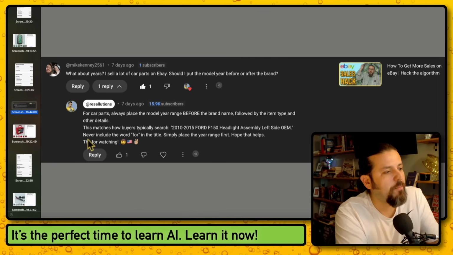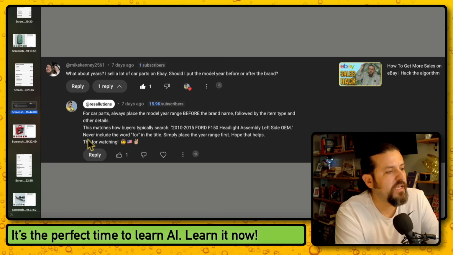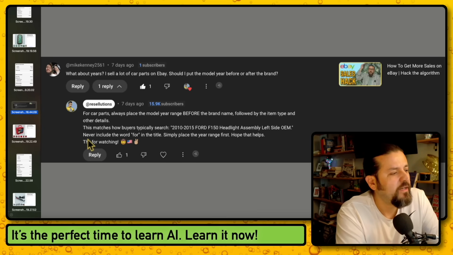So I told them for car parts, always place the model year range before the brand name, followed by the item type and other details. This matches how buyers typically search. 2010 to 2015 Ford F-150 headlight assembly, left side OEM. OEM just means that it's original from the factory. Never include the word "for" in the title. Simply place the year range first.